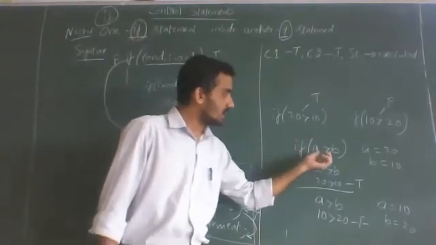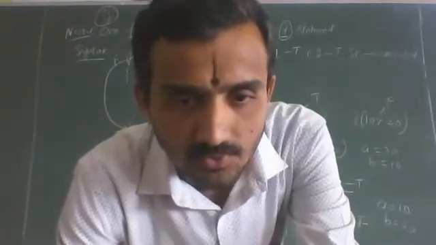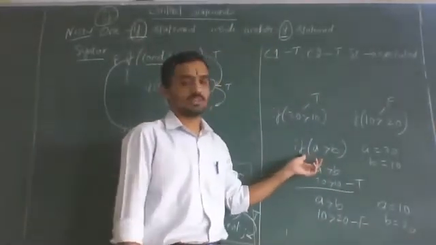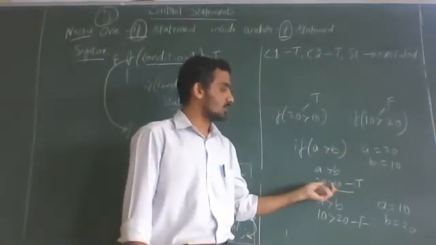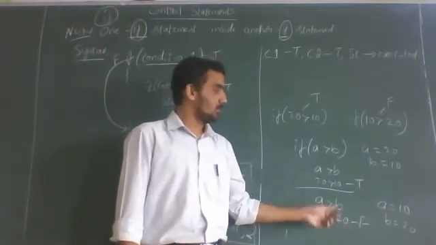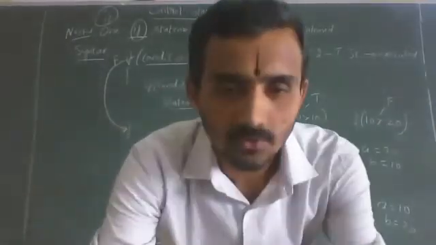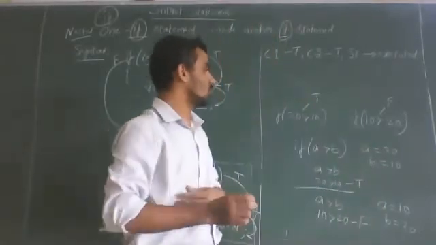So whenever we write variables, you cannot say the condition is always true, because it depends on the values. If you give A value 20 and B value 10, then it is true. If you give A value 10 and B value 20, then it is false. But for conditions there are only two results. You cannot say more than two results, either true or false.